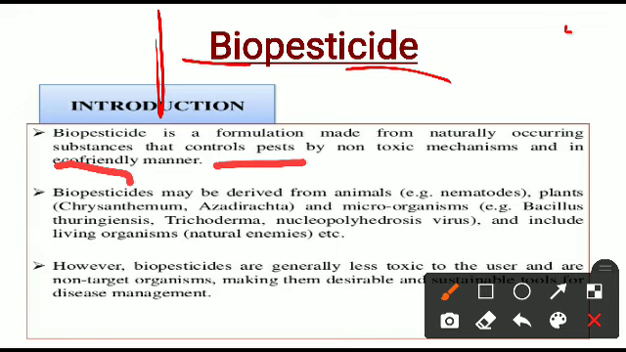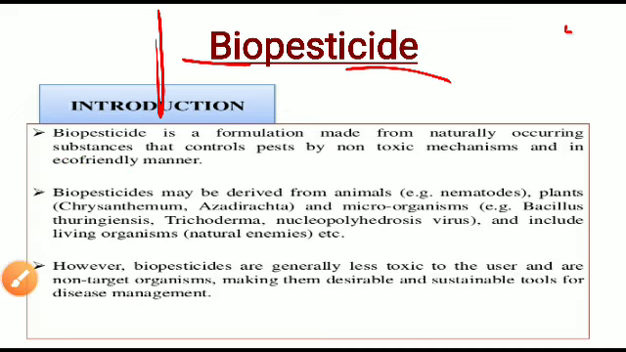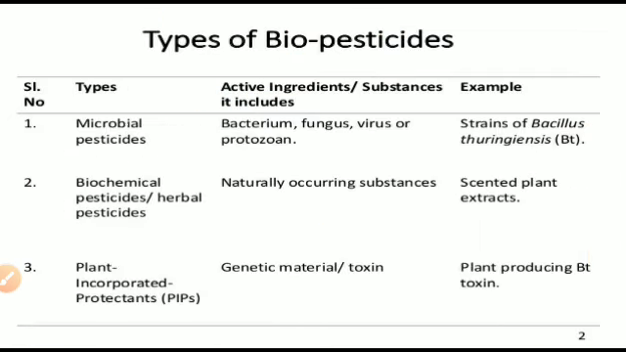And also it includes some living organisms which are the natural enemies of the pest. However, biopesticides are generally less toxic to the user and also to non-target organisms, making them a desirable and sustainable tool for disease management. Let me learn the types of biopesticides.